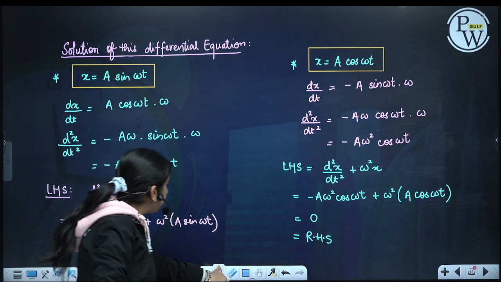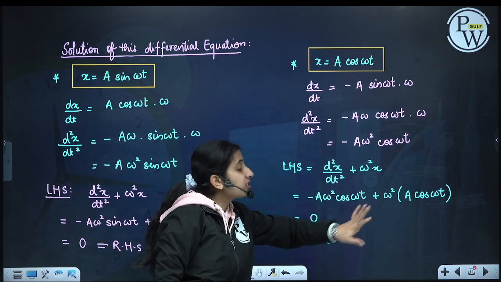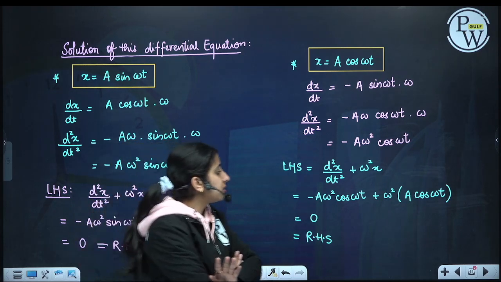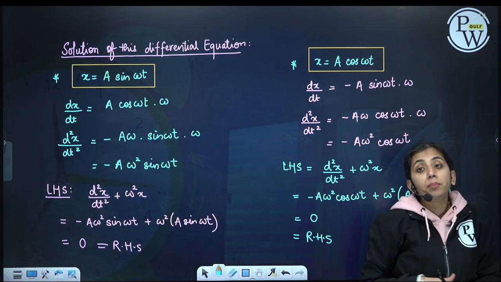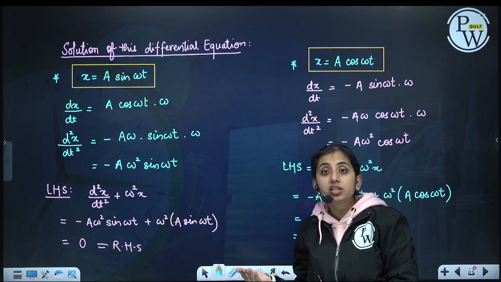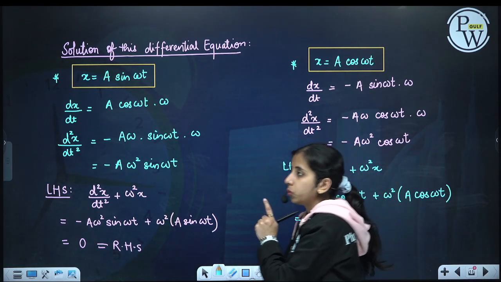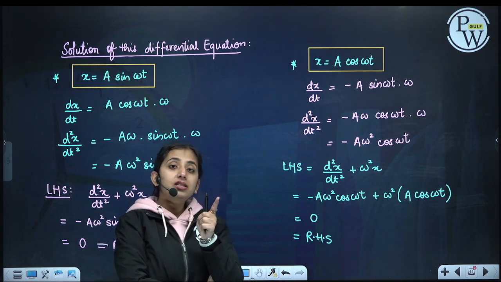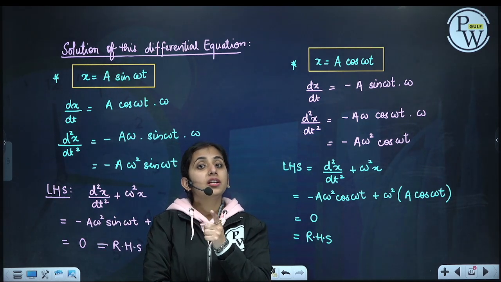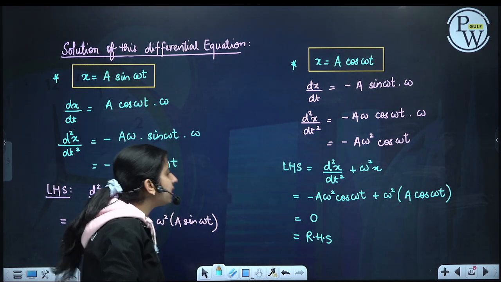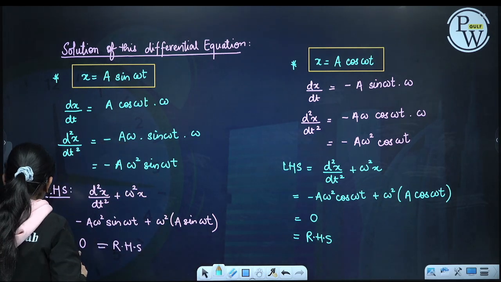But when our system is doing SHM, depending on the initial condition, there will be only one solution to a particular system. To a particular system we will have only one solution depending on our initial conditions. Let us see what is the difference between the two solutions.